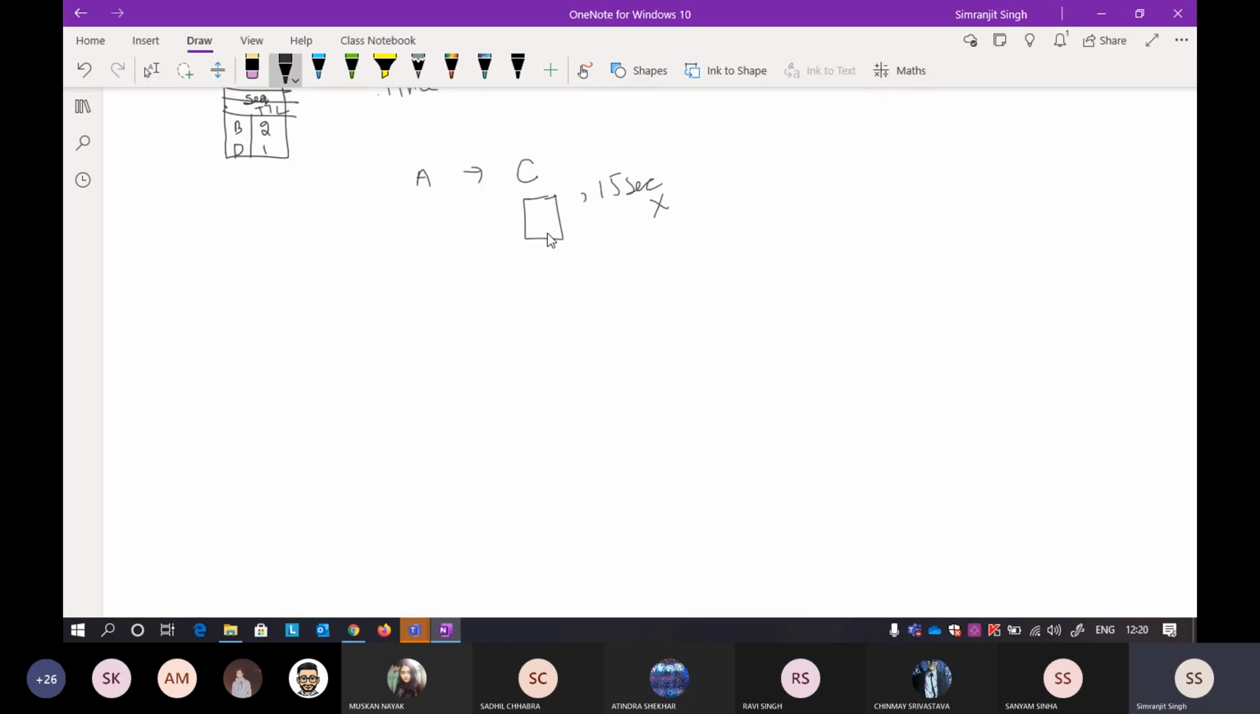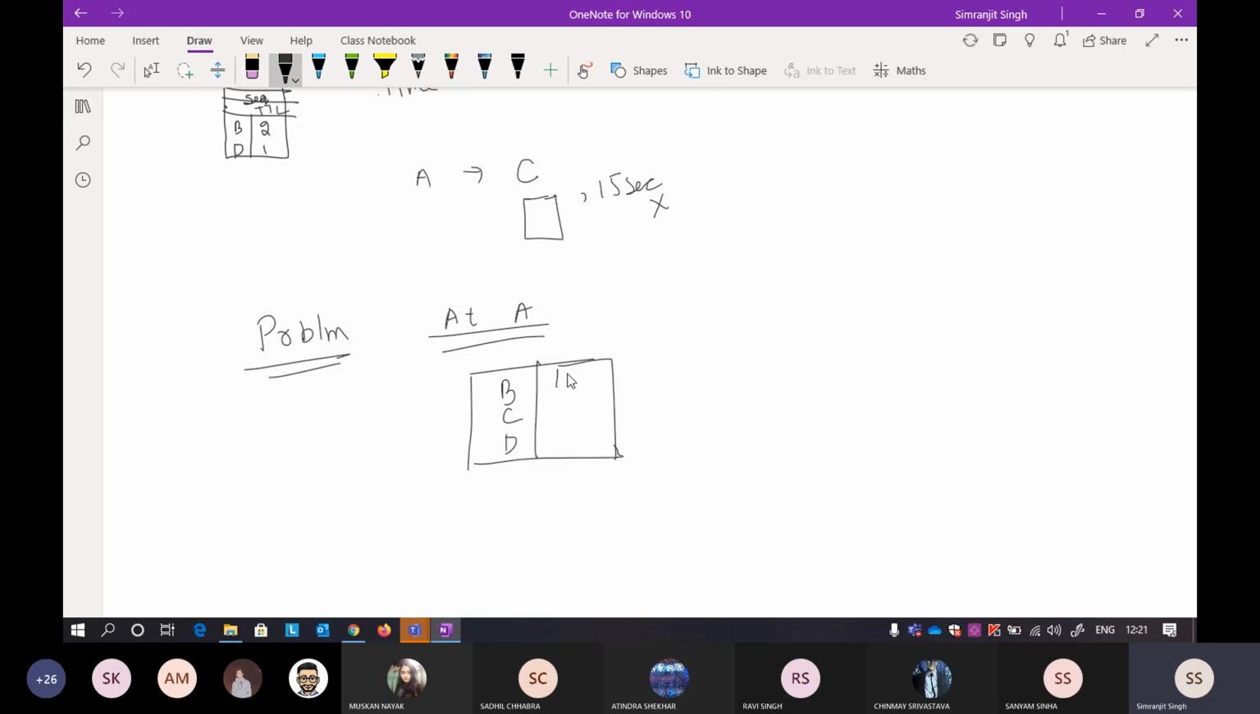Now see here, another problem can occur. It again occurs very rarely, but still it occurs. Suppose at A you have the information like B, C and D.